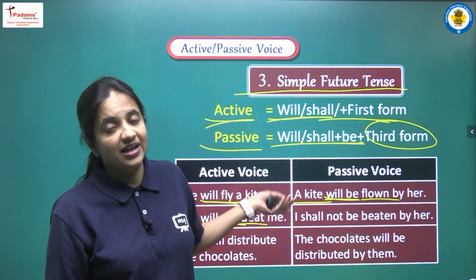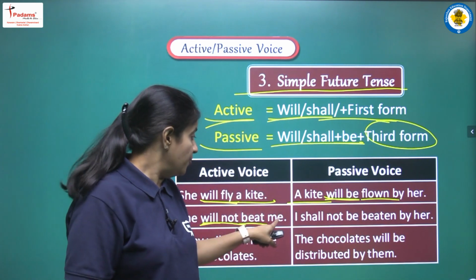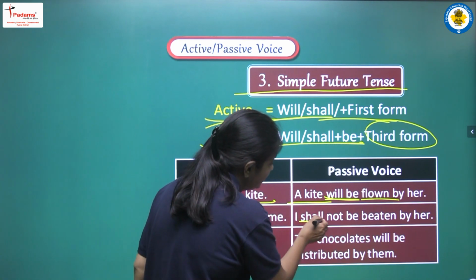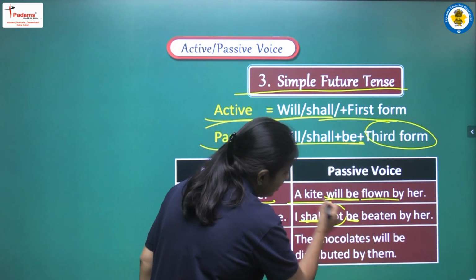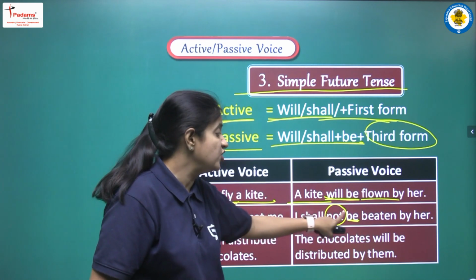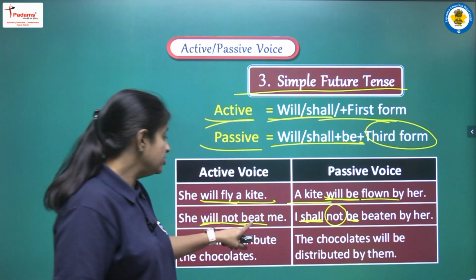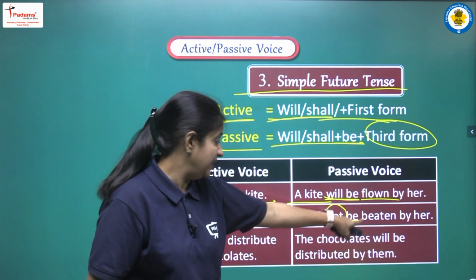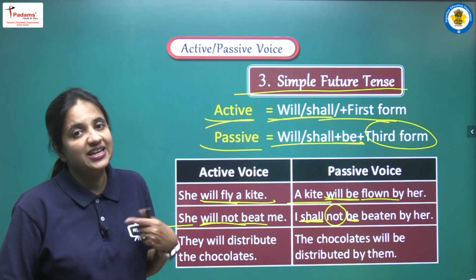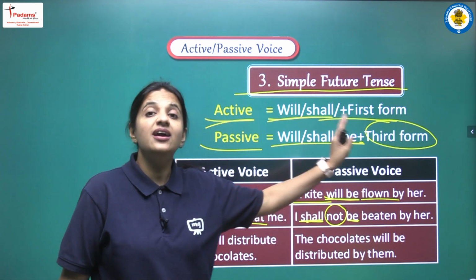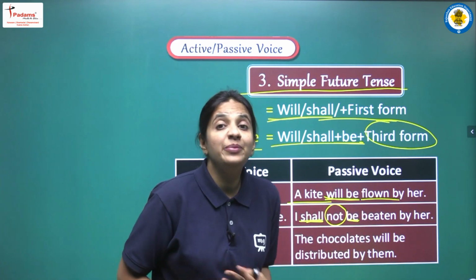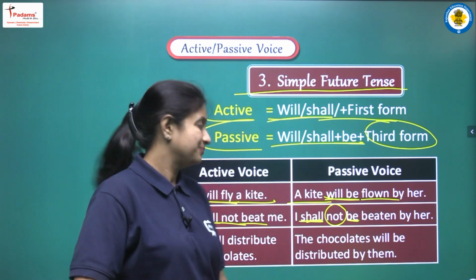Objective case को हमें करना है subjective case में convert. So me, it will be I. Now with I we have to write shall be, and because we are writing a negative sentence, so not will be there between shall and be. Now the third form of beat will be beaten. She, that is a pronoun, so we have to change the case. Again she will be her, and the complete sentence will be: I shall not be beaten by her.